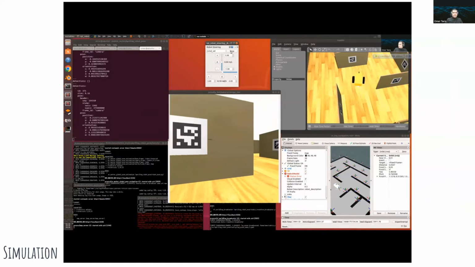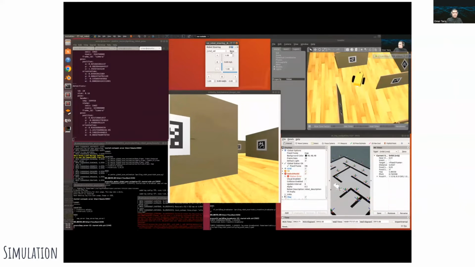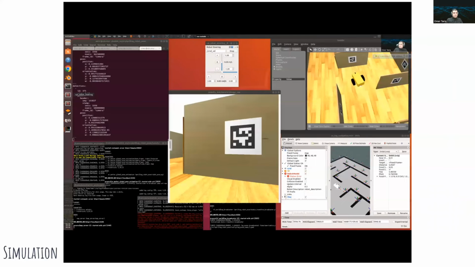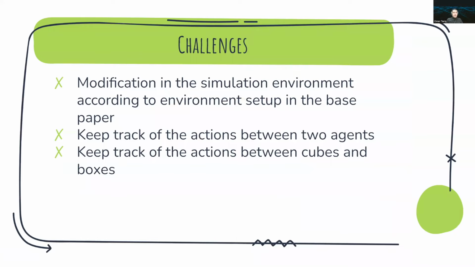This simulation environment is being modified further according to the scenario presented by the base paper to test the false belief tasks. Our current challenge involves keeping track of the actions between two agents and their interactions with the cubes and boxes, and we are working to solve this issue.